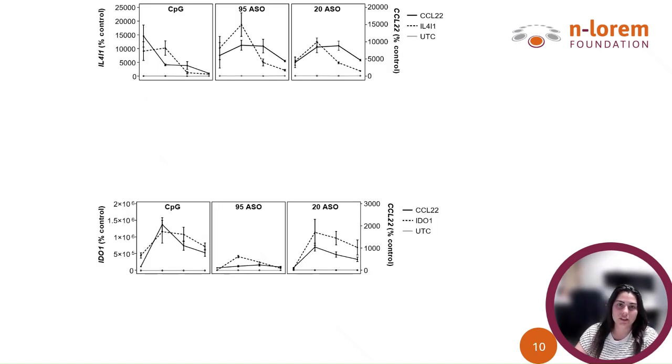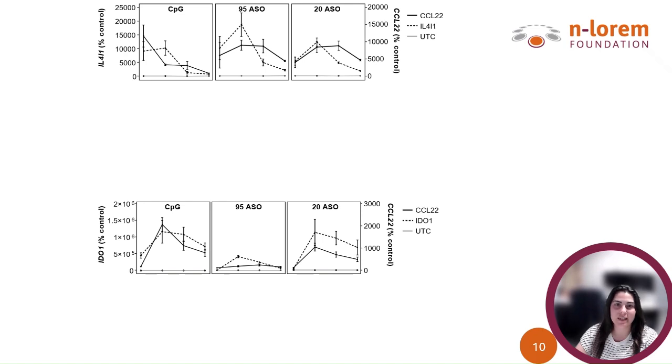Building on our earlier experiments, we next examined the kinetics of messenger RNA expression for IDO1, alpha-1, and CCL22 in both the BJAB and THP1 TLR9 cell systems. To do this, we measured gene expression at multiple time points following ASO treatment. This included 8, 24, 48, and 72 hours.